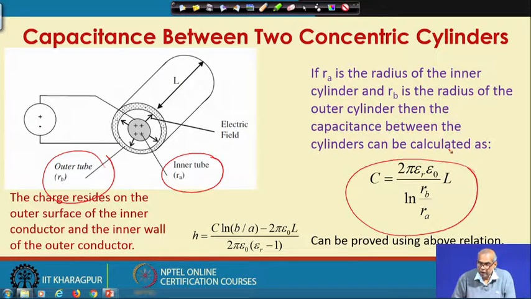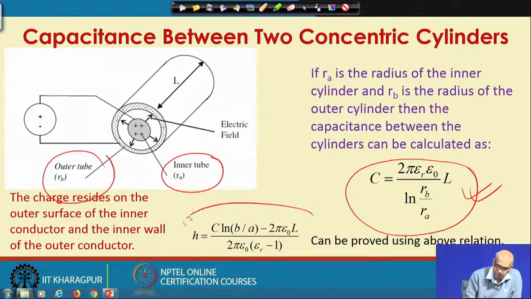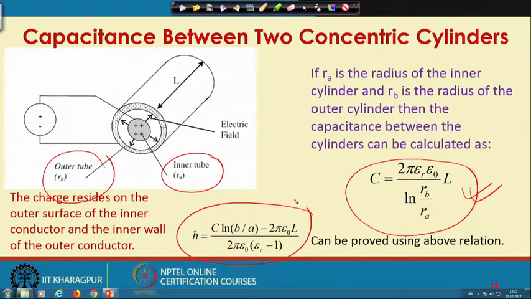So, if you look at any textbook on electrical engineering or electrical technology, you will see this expression. In fact, there are several physics textbooks also which will tell you the capacitance produced for various geometries. You look under geometries which is two concentric cylinders and you will get this equation. Now, I have to apply this equation for our case, then I will get this relationship which relates the level of the liquid with the capacitance in our case.